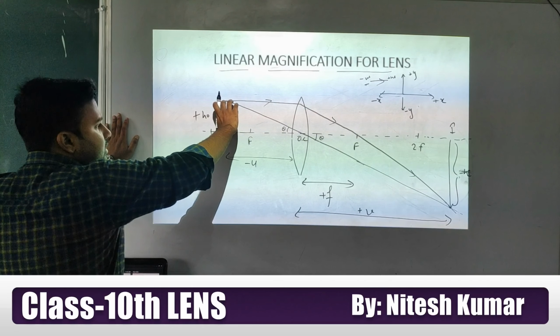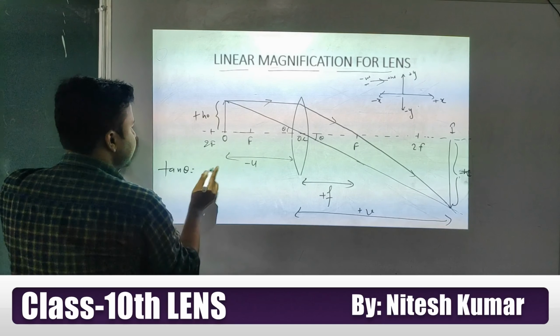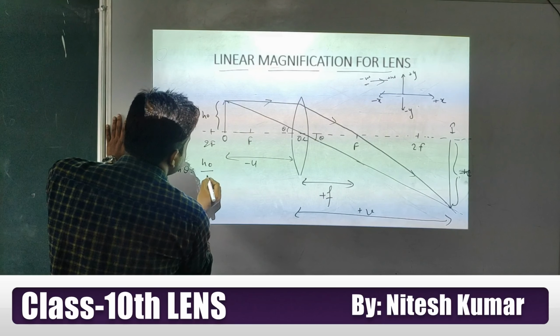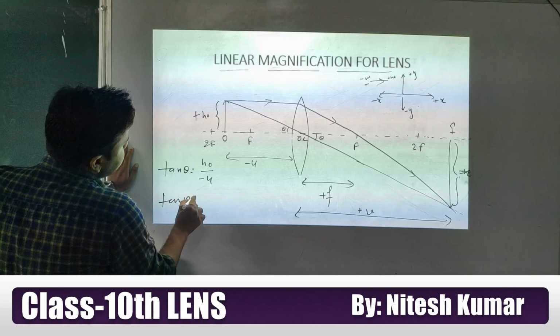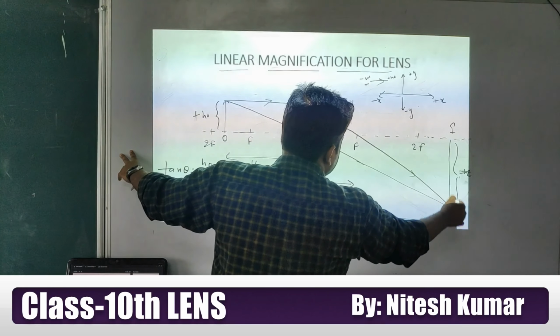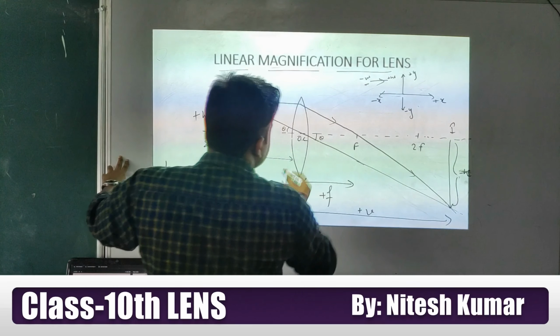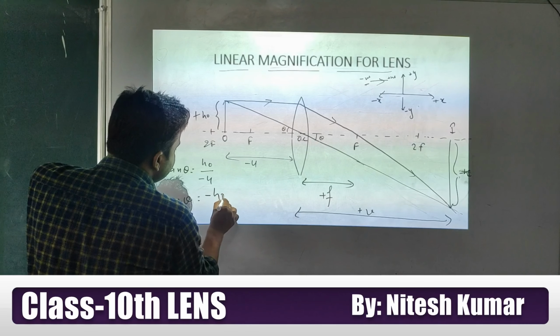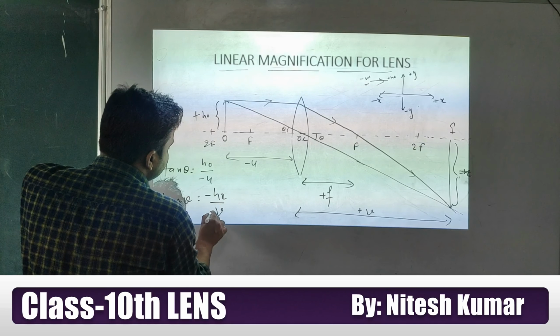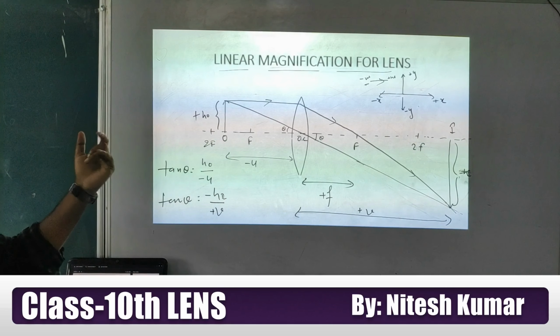Height of the object divided by this, so we can write height of object divided by minus u. Similarly, tan theta in this bigger triangle is minus hi divided by plus v, and theta is the same.